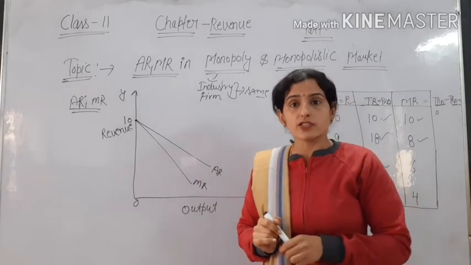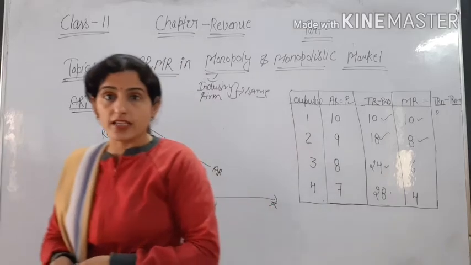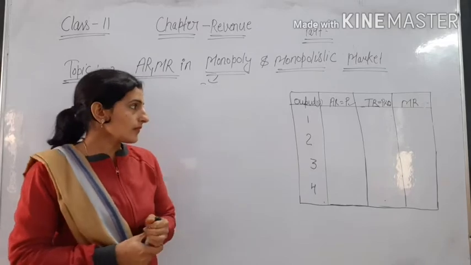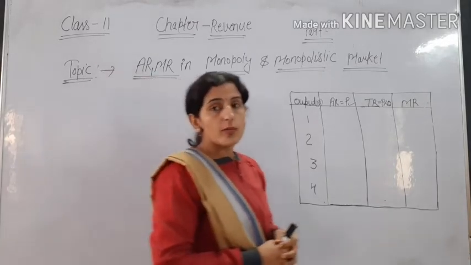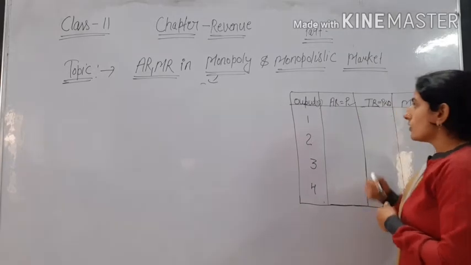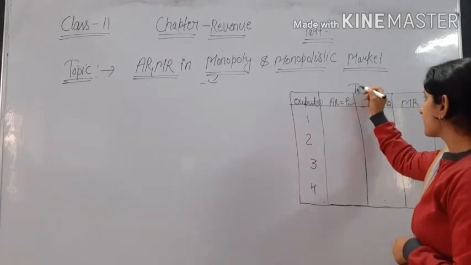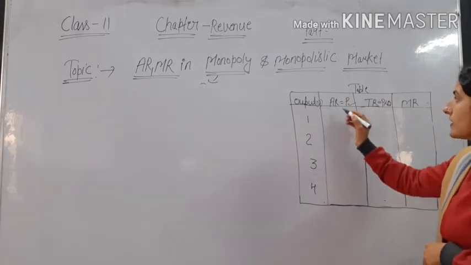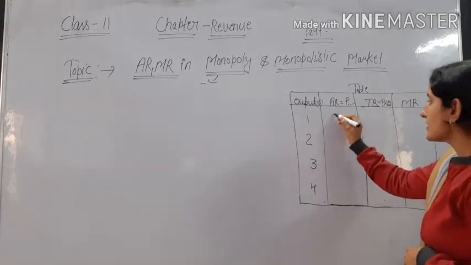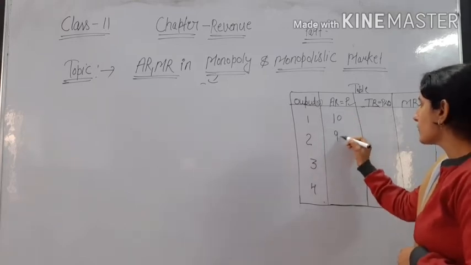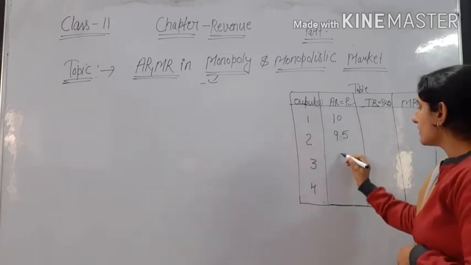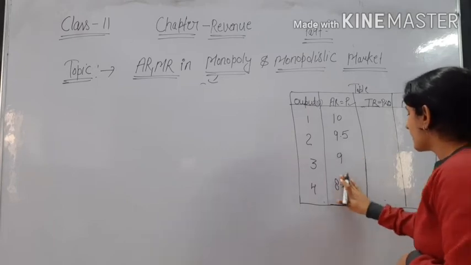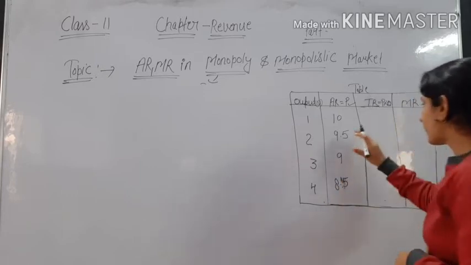Now we will talk about the monopolistic competition market and average revenue and marginal revenue in it. Firstly the table. Output is given as 1, 2, 3, 4. Then average revenue or price: firstly it is 10, then 9.5, then 9, then 8.5.